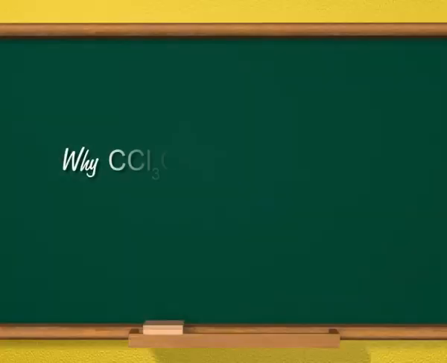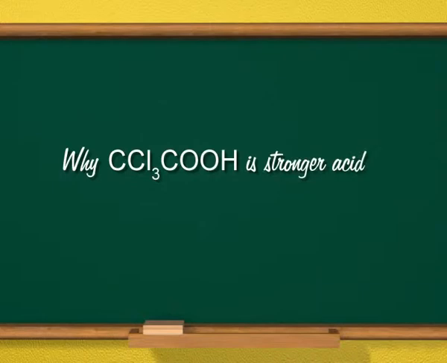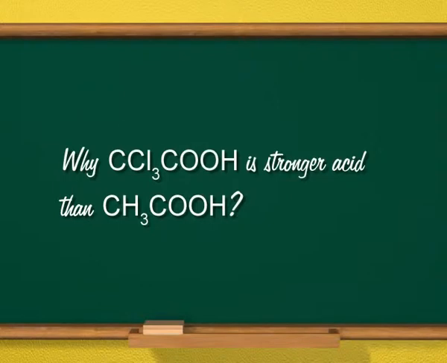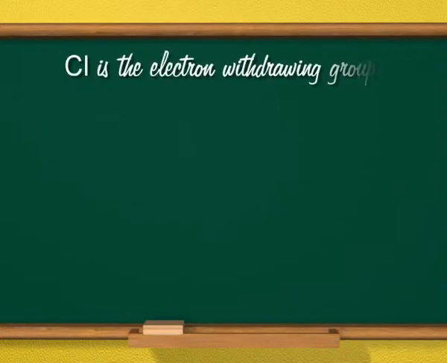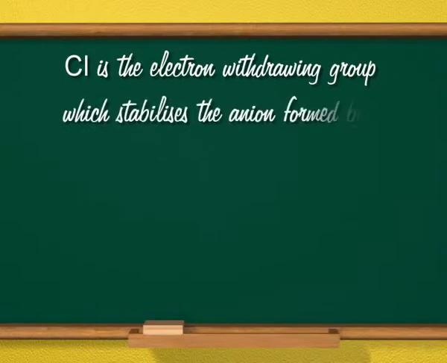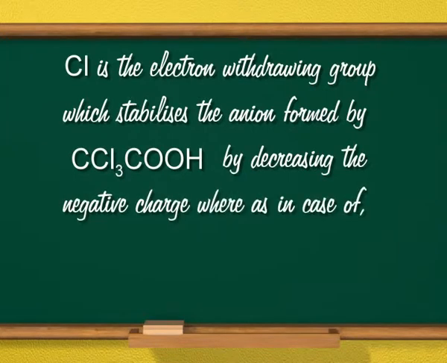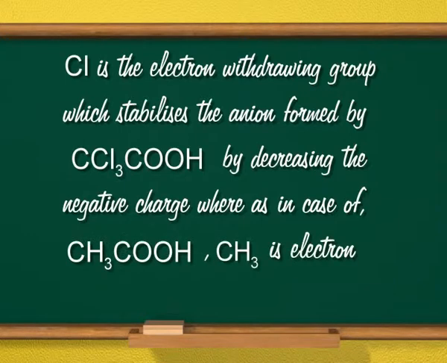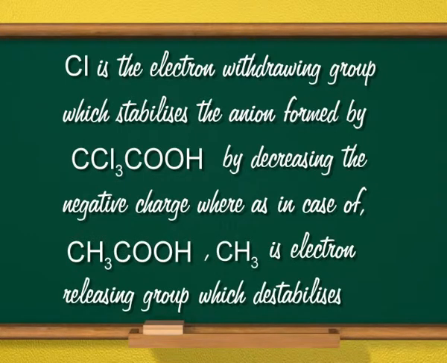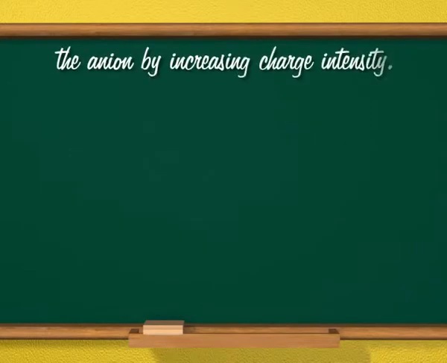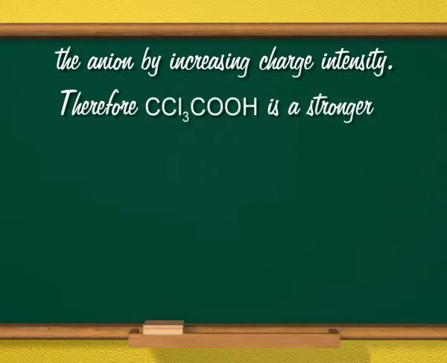My first question is, why is trichloroacetic acid a stronger acid than acetic acid? And the answer is, chlorine is an electron withdrawing group which stabilizes the anion formed by trichloroacetic acid by decreasing the negative charge, whereas in case of acetic acid, methyl is an electron releasing group which destabilizes the anion by increasing charge intensity. Therefore, trichloroacetic acid is a stronger acid than acetic acid.